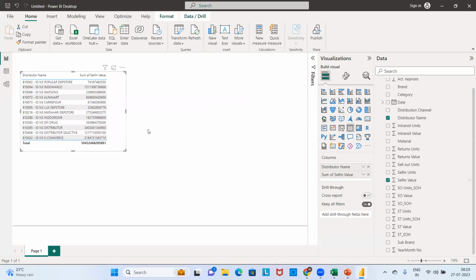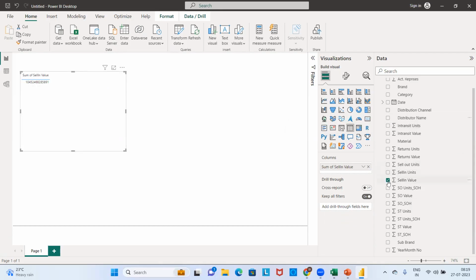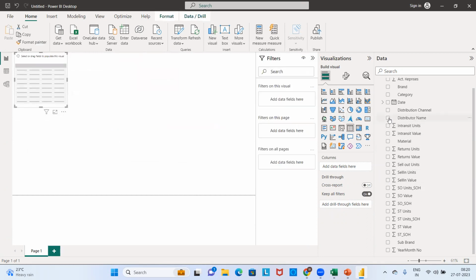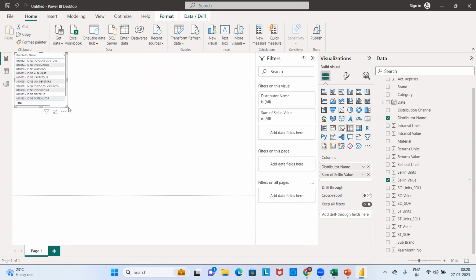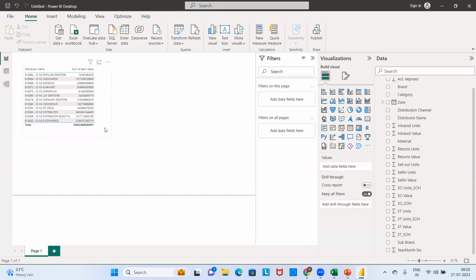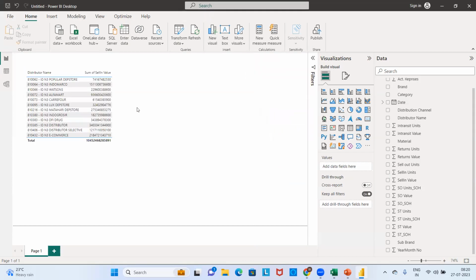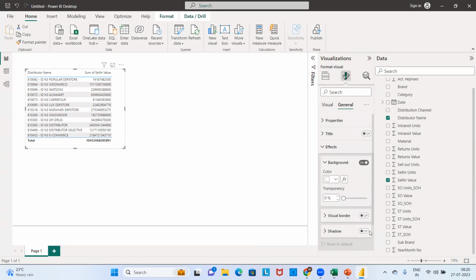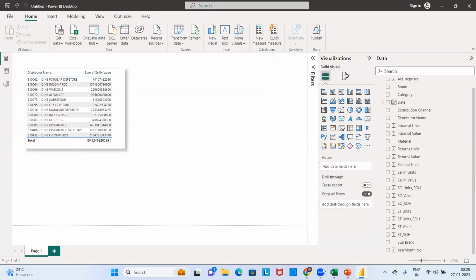You can just display that, as easy as that. Power BI is a drag and drop tool. For basic to moderate level requirements, you can just click on the fields. What I did was select my visual and add distributor name and sell-in value. That's it. This is the first requirement, and it is done. I will just add a shadow to each visual. So one visual is done.